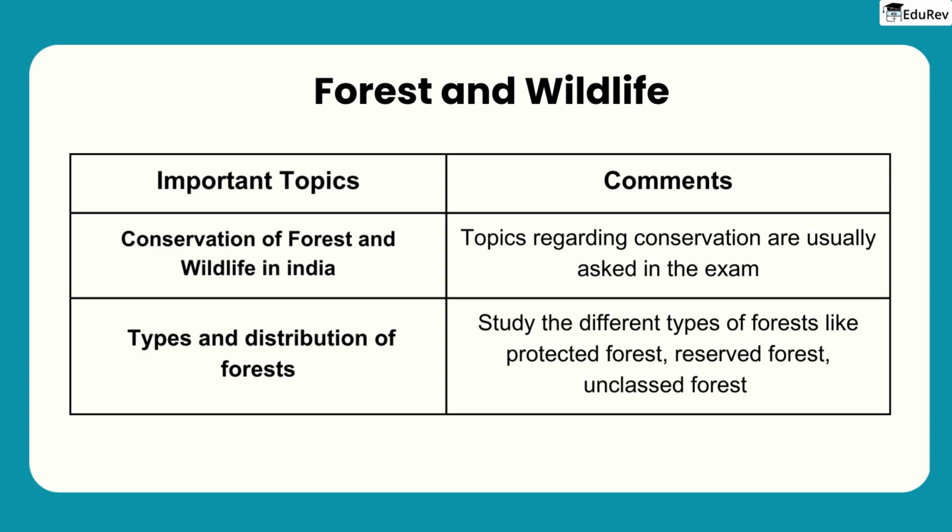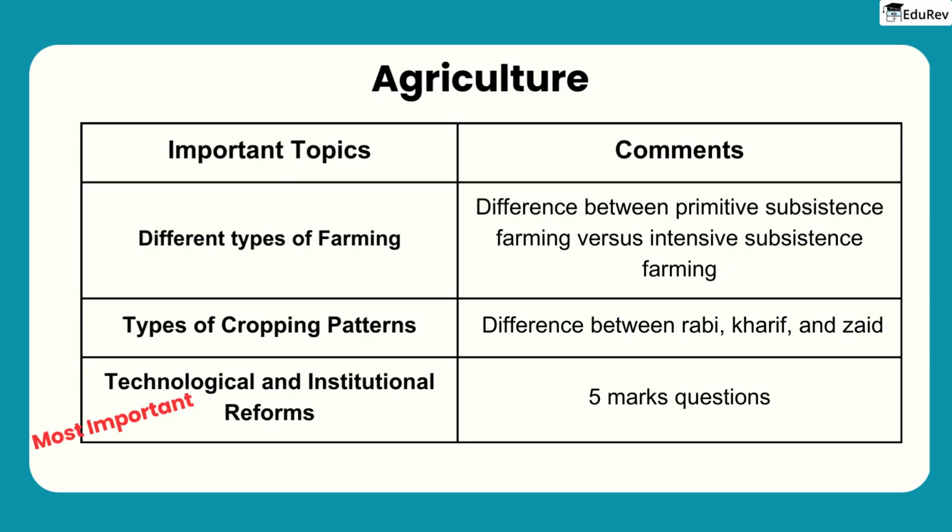Next is a chapter on forest and wildlife that carries less weight than the others, but it's still important to understand the types and distribution of forests, including protected forests, reserved forests, and unclassed forests. Continuing on, let's move on to the agriculture chapter. Differences are usually asked in this chapter between different farming practices, such as primitive subsistence farming versus intensive subsistence farming. Another difference may be asked on the different cropping patterns, including Rabi, Kharif, and Zaid.